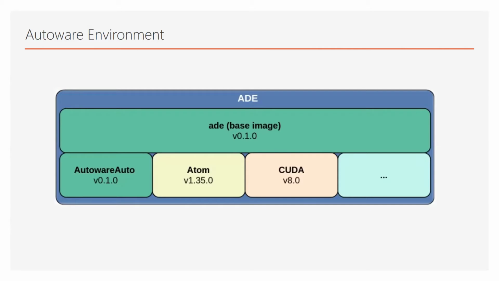This is important because if you want to use the Autoware.Auto application, first we should enter the ADE, then only we can access the application. This applies for everything. If we want to access the LG SVL simulator, we should first enter the ADE environment, then only we can enter the simulator.